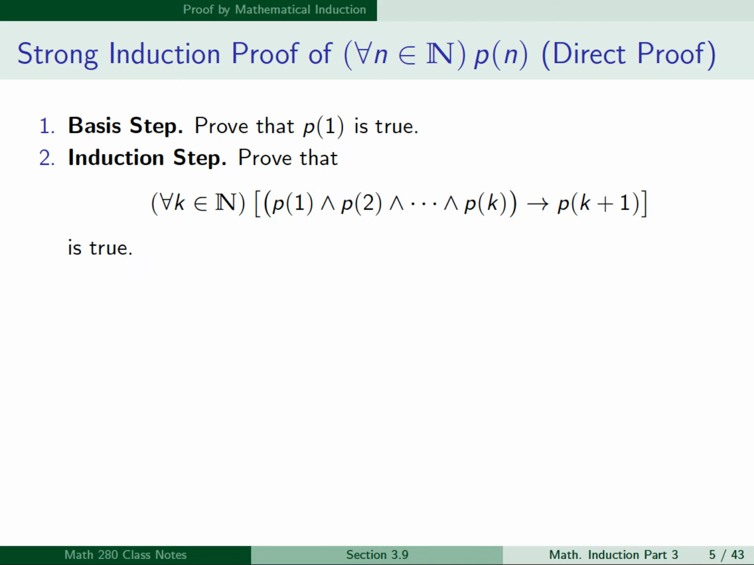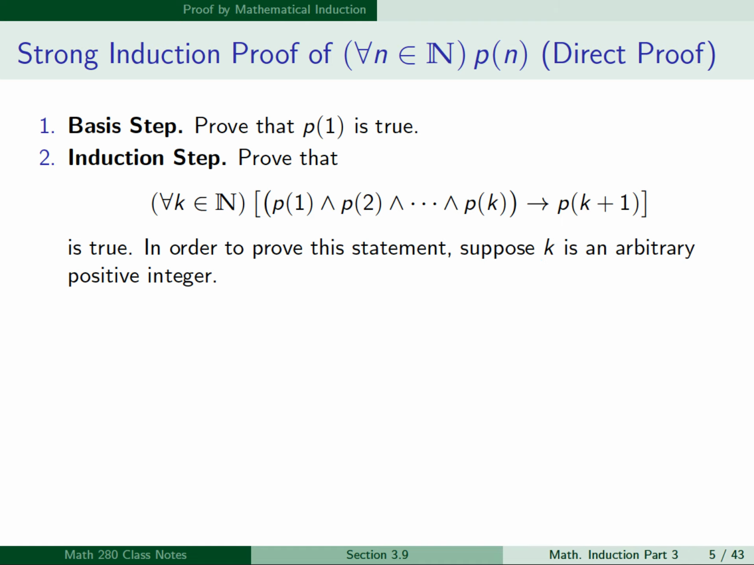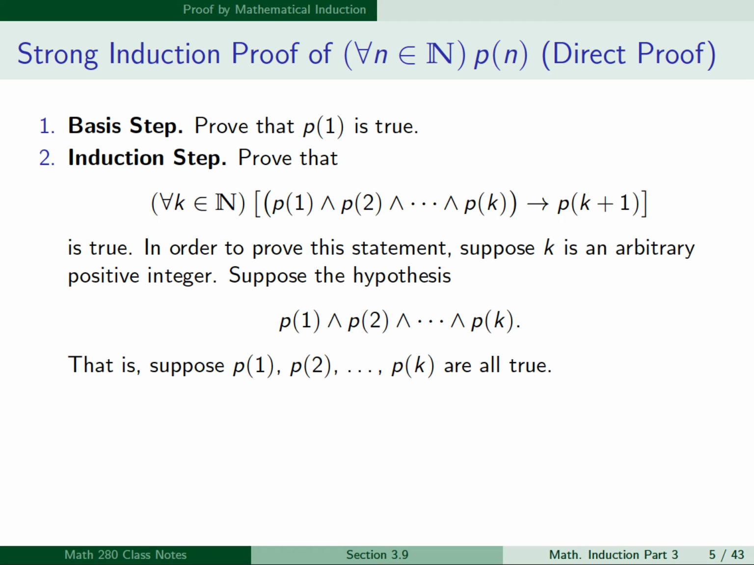So for the induction step, we need to prove for all k in N, P(1) and P(2), all the way down to P(k), implies P(k+1) is true. In order to prove this statement, we suppose k is an arbitrary positive integer. We suppose the hypothesis, that is, suppose P(1), P(2), all the way down to P(k) are all true. And this is the strengthened induction hypothesis.